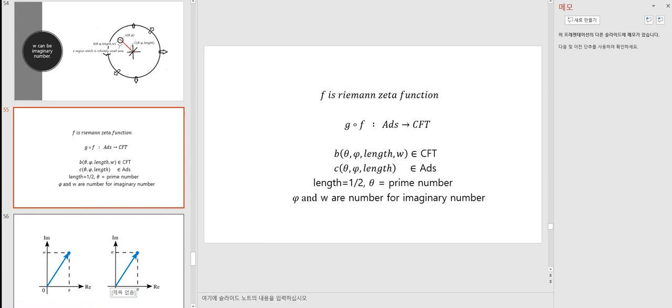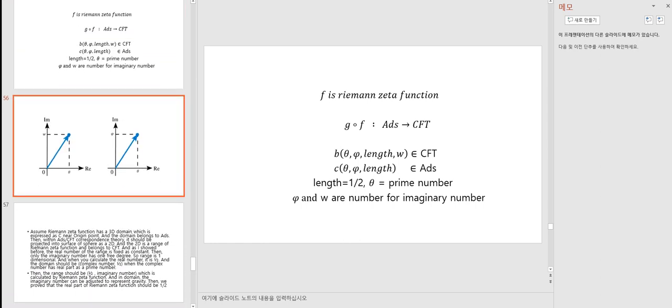I can read this again. F is the Riemann zeta function, and G is the function that delivers point C to B with function f, and the length value is half, and the theta value is a prime number, and psi and omega are numbers for the imaginary part.